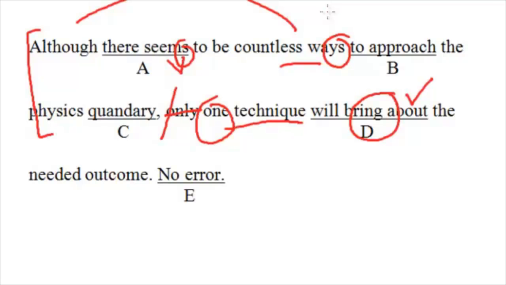Or they seem to be hungry. They, which it is over here, ways is they, right? It needs a plural verb, right? So it should be what? Although there seem, just M, to be countless ways to approach the physics quandary, one technique will bring about the needed outcome. So the error is A, another inverted question, except this is with a dependent clause, right? Dependent clause, independent clause structure.